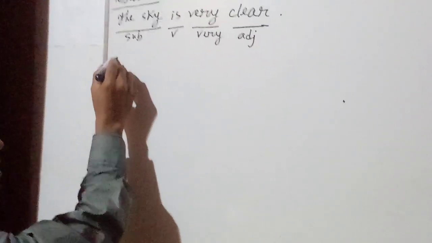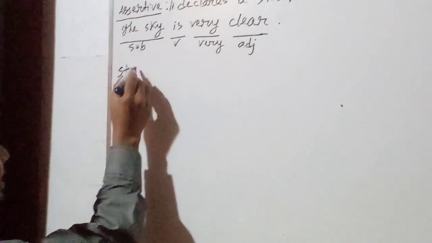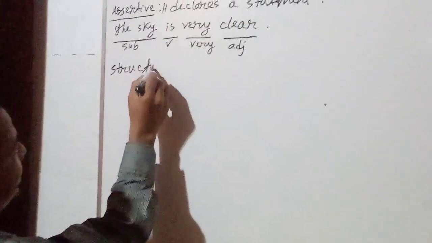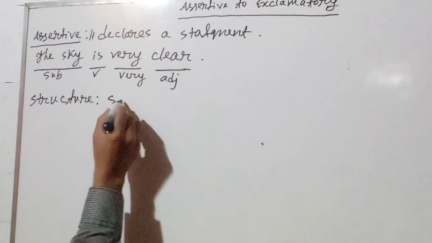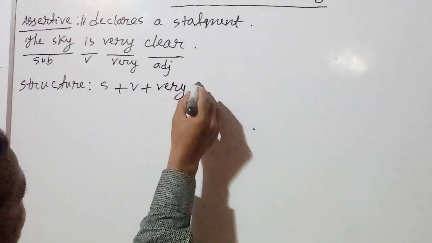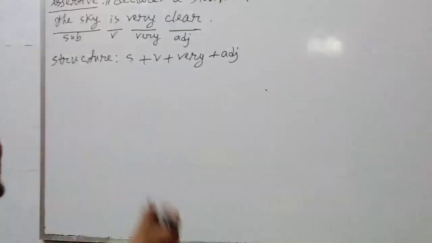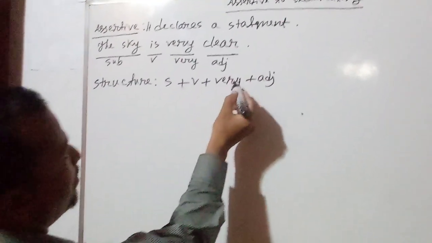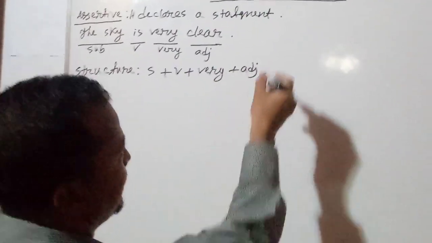Then we can write the structure here: subject plus verb plus very plus adjective. You must mark the structure: subject plus verb plus very plus adjective.